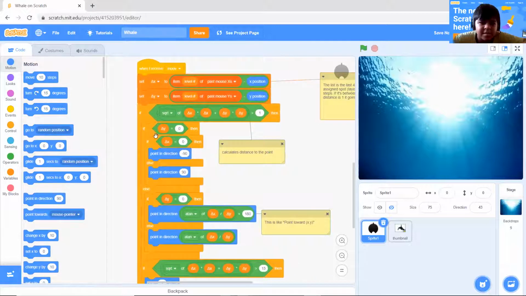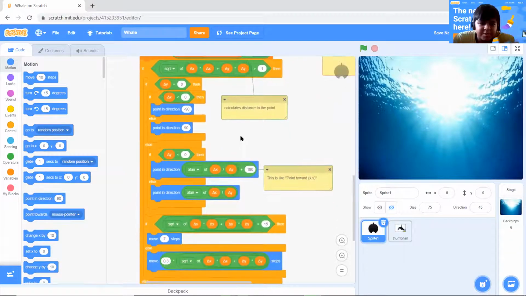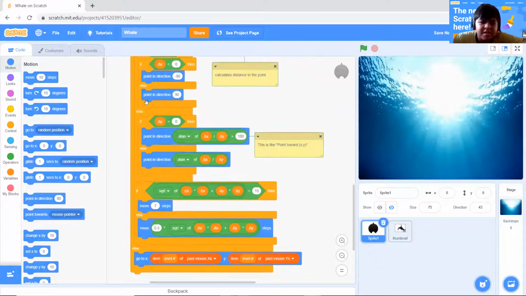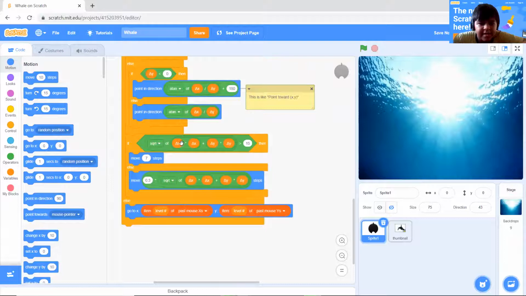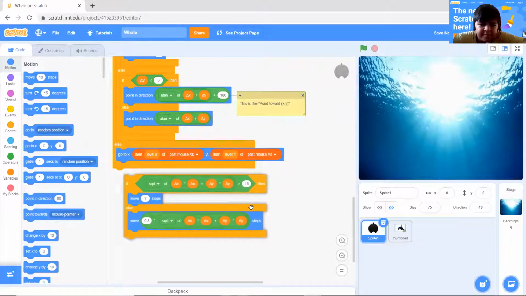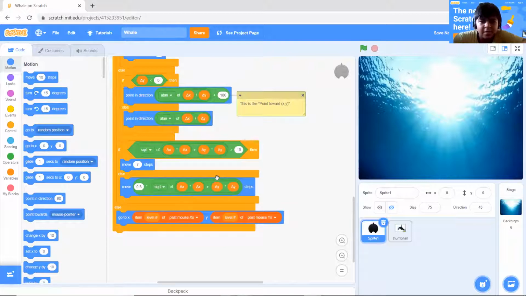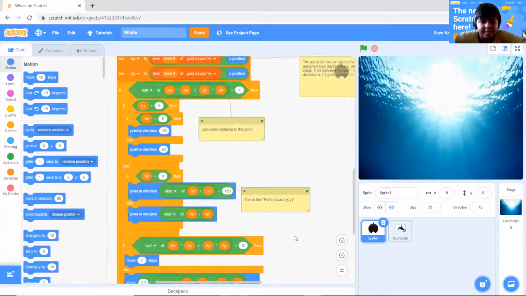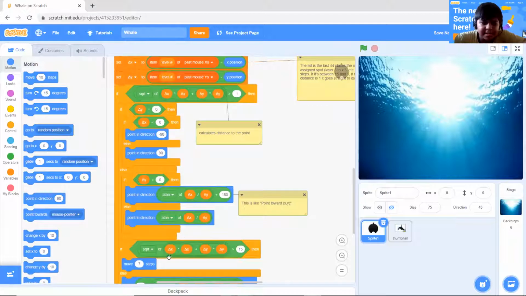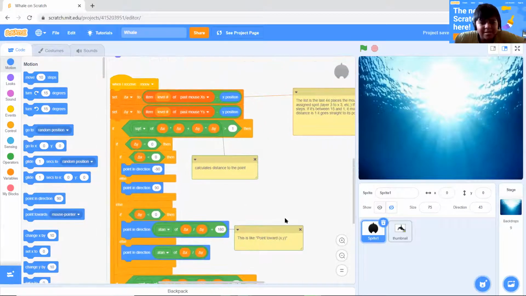So then I'm doing the square root, and after that I have my variables and I'm putting them in the conditionals, and then I'm using a tan and then square root, and again I have some variables that are making it, and then we have our project like this. This is like point towards x and y. This is the same as point towards x and y, but it's a little different.